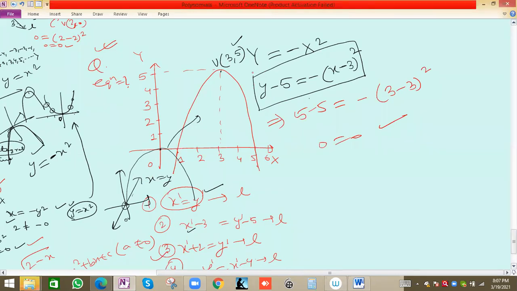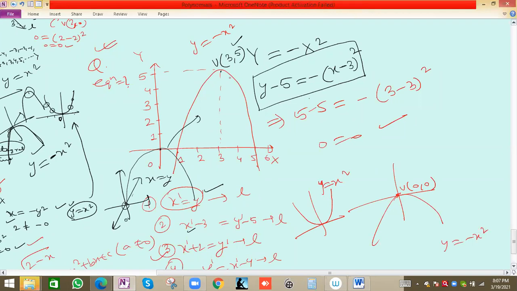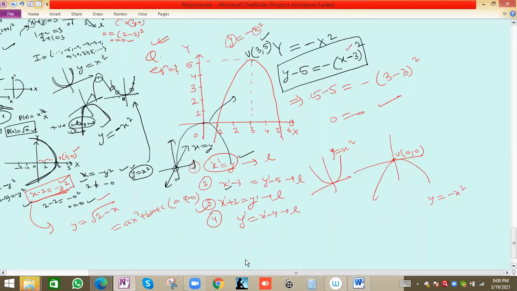So for shifting, we have to check that both x and y values are shifted. So capital Y will take the place of small y in y equal to minus x square. This y equal to minus x square is the basic nature of this parabola, and its vertex in this case is 0, 0. For y equal to x square it opens in the positive direction; opening in the downward direction, negative y, gives y equal to minus x square. And shifting for both x and y: x is shifted by 3 units, so in place of small x we write x minus 3. Y is shifted by 5 units, so y will be y minus 5. Please note the equation and graph also.